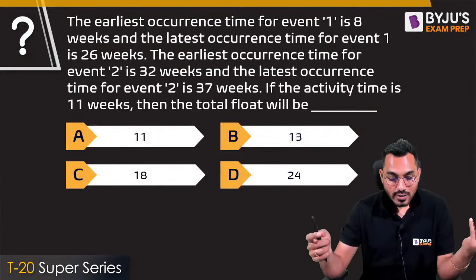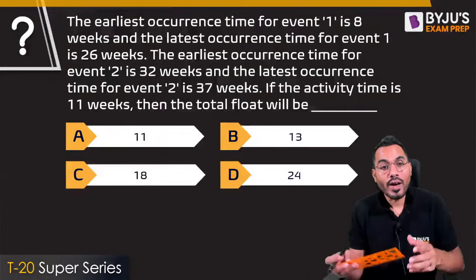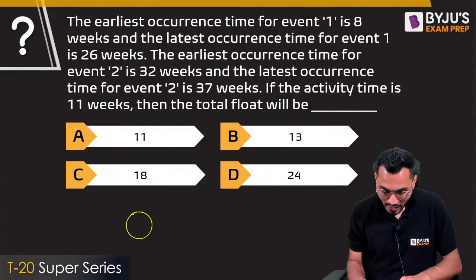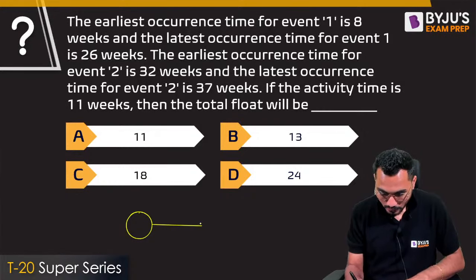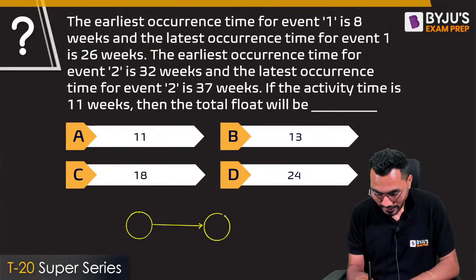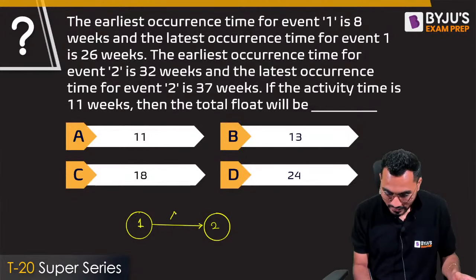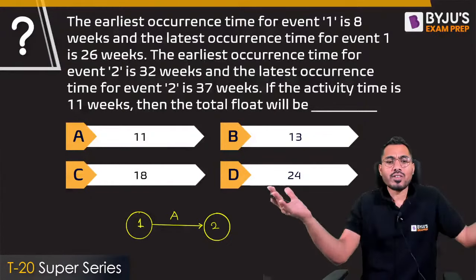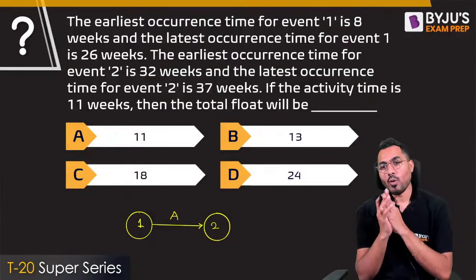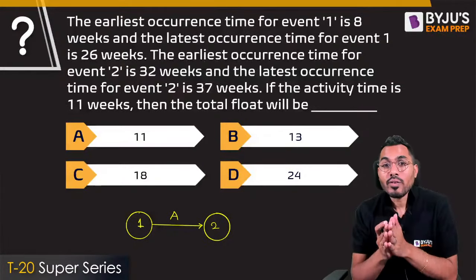If you don't understand, you can go and draw the network diagram between event 1 and event 2. So this could be my event number 1 and this could be event number 2. Between event 1 and event 2 we can just draw the network diagram. This will be event 1, this will be event 2, and let's say the activity is A. We can say anything, A, B, C, D. I'm saying the activity is A. Is it okay? Yes. So what is given: the earliest occurrence time of event 1 is 8.